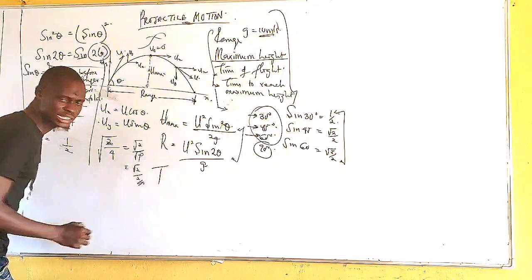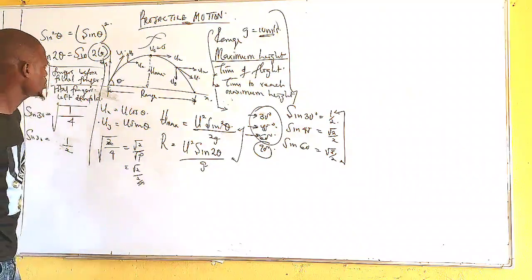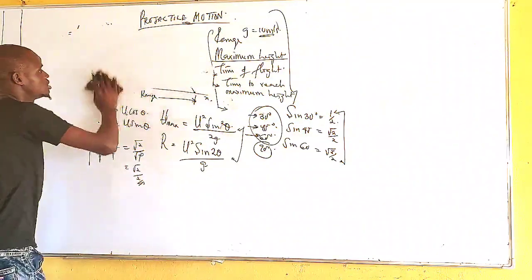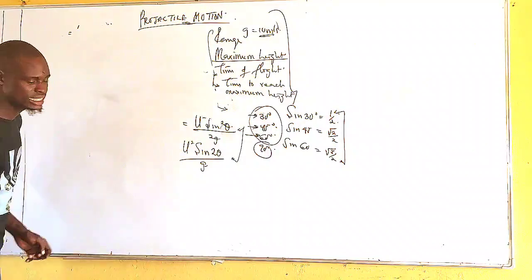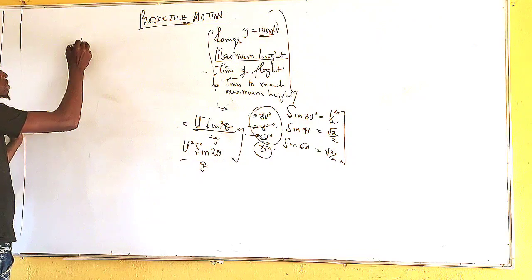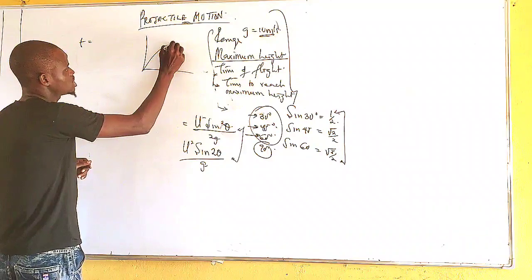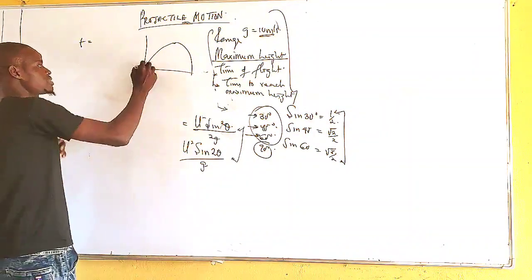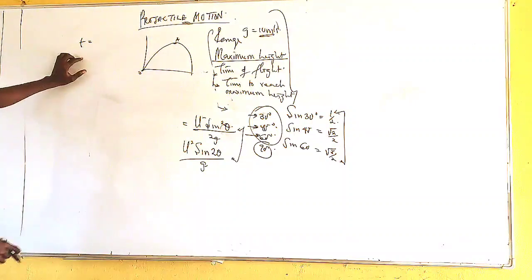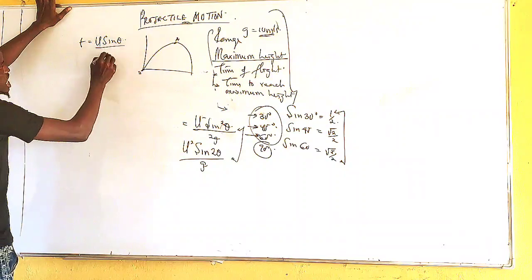Now, the time of flight. Let me try with this. Alright, let's remove some of these diamonds. Now, the time taken to reach the maximum height, T, is the time it will take the body to move from here and get to this maximum height before dropping. The time taken for the body to move from point O to point A before it drops down is the time taken to reach the maximum height, and it's always given as U sine theta all over g.